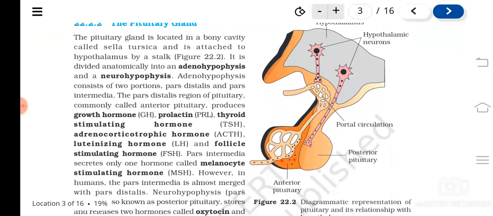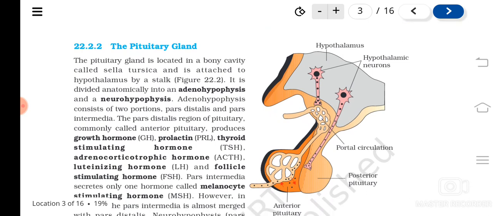So now let's study the next gland, the pituitary gland. The pituitary gland is also known as the master gland because its secretions control the activities of many other glands. It is situated in a bony cavity called sella turcica, and it is attached to the hypothalamus by a stalk. Anatomically we can divide the pituitary gland into two parts: adenohypophysis and neurohypophysis.